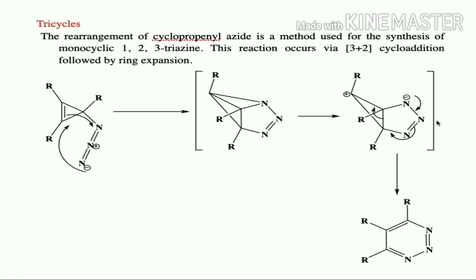Simultaneously there will be rearrangement of the pi electron system. Because of the ring strain, the pi electrons will rearrange and this bond will break. The strain will be relieved and it leads to the formation of 1,2,3 triazine, that is a 6-membered ring system.